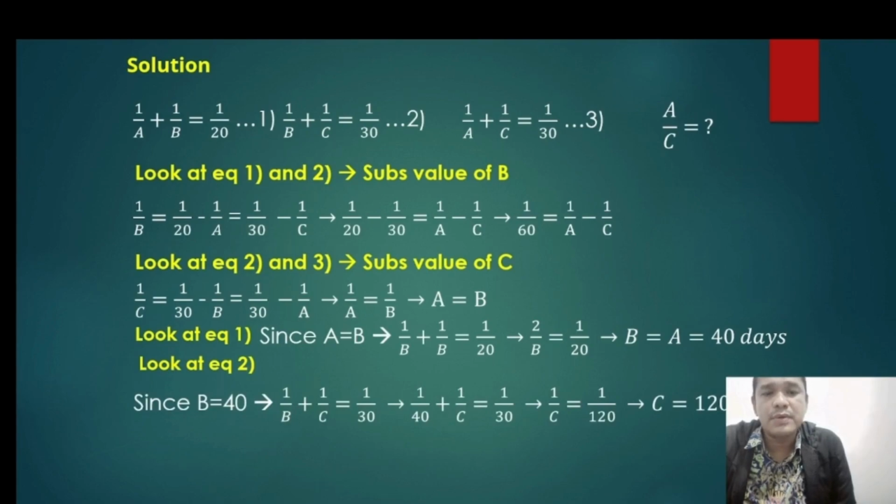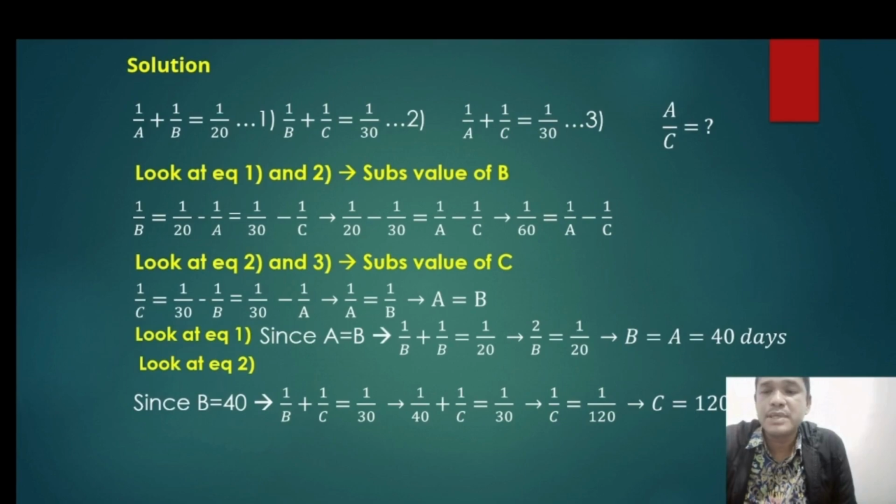Since the value of B is 40 days, we can put the value of B into equation number 2. 1 per B plus 1 per C is equal to 1 per 30. Therefore, 1 per 40 plus 1 per C is equal to 1 per 30. So we can find the value of C.